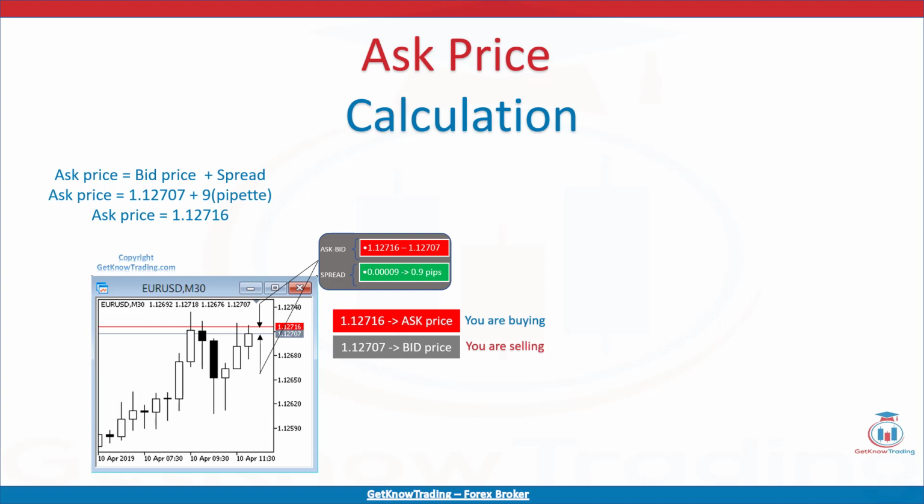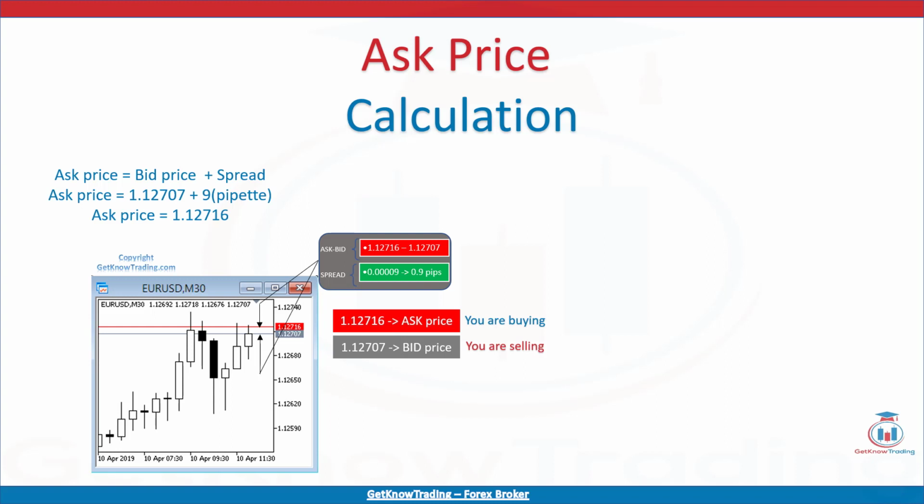If the broker is a market maker, he will offer you the ask price he is willing to sell you the currency pair. The ask price is calculated by adding the spread to the bid price, and that is equal: ask price is equal to bid price plus spread.